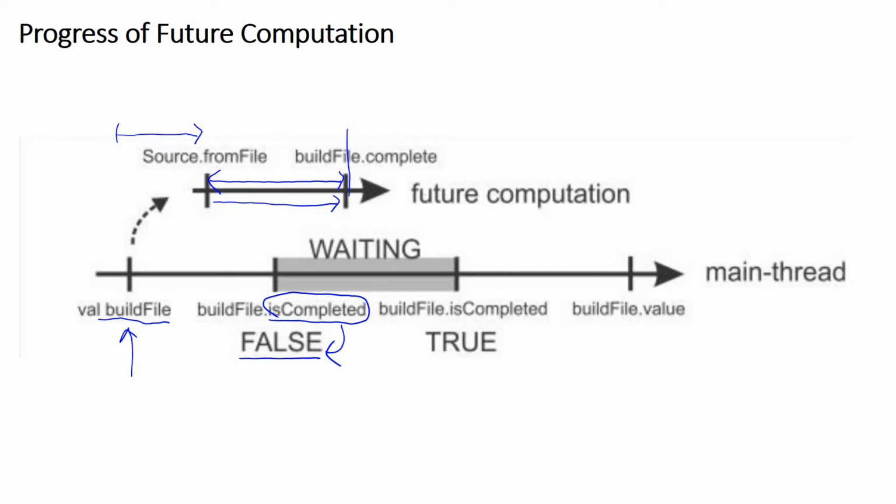After the future completes, calling the method isCompleted returns true because the future has completed. And after the future completes, we can also retrieve the value computed by the future. So this is the typical progress of future computation.